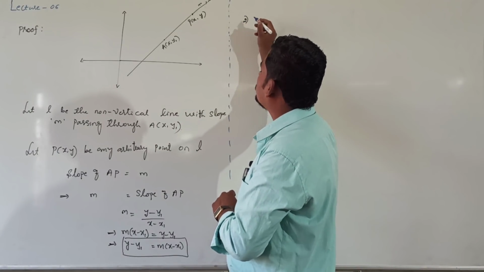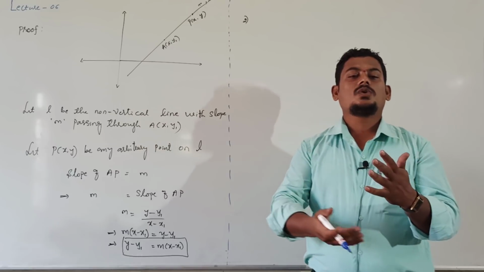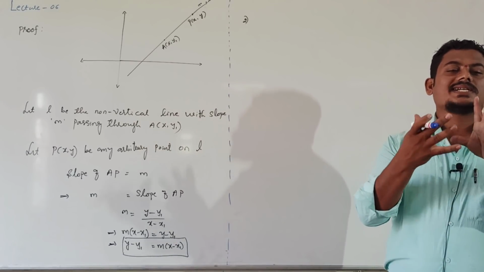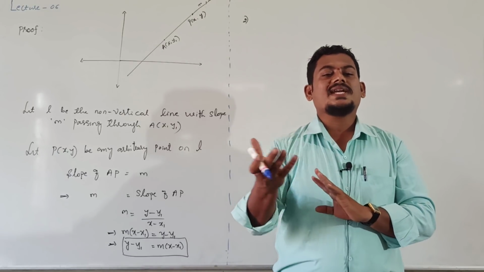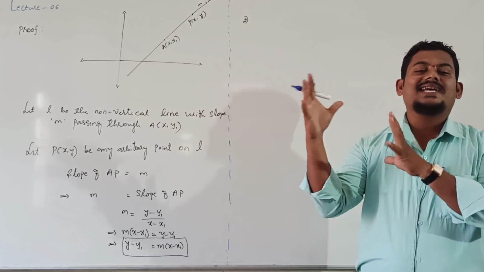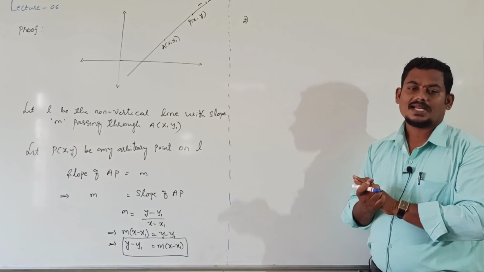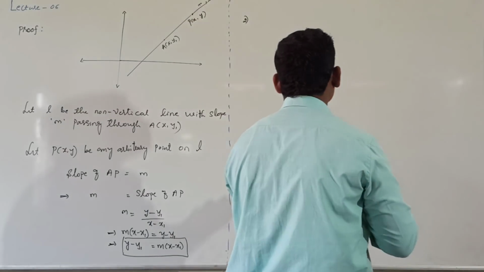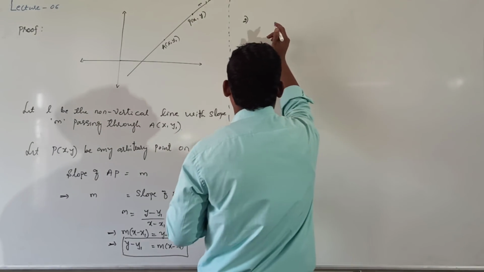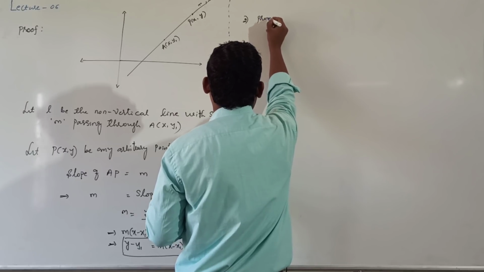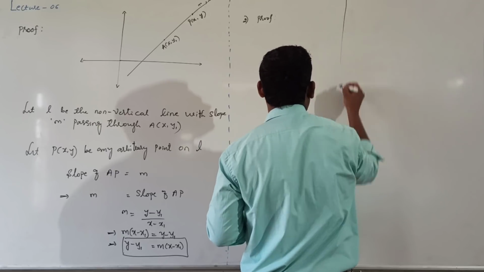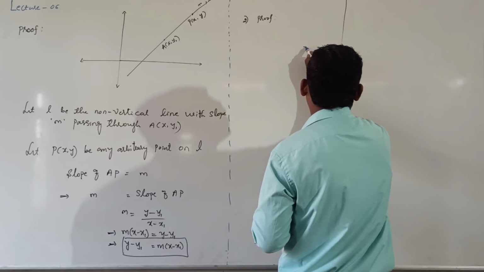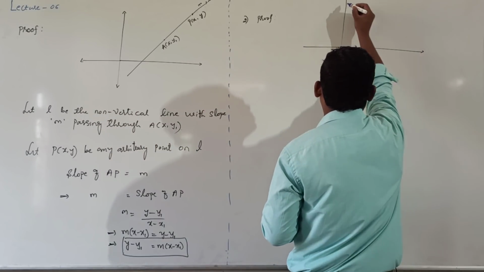Equation of the line in two-point form, the name itself suggests 2 points. Instead of giving its slope, suppose 2 points on that line are given, right? Consider 2D plane.